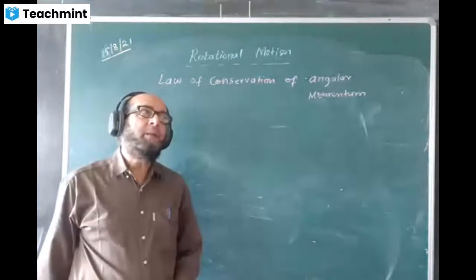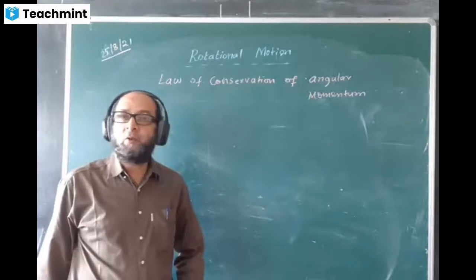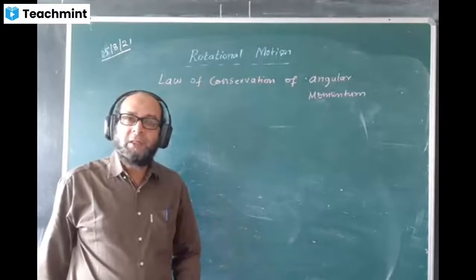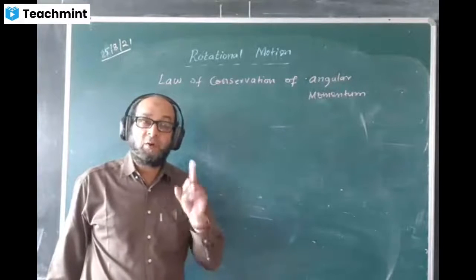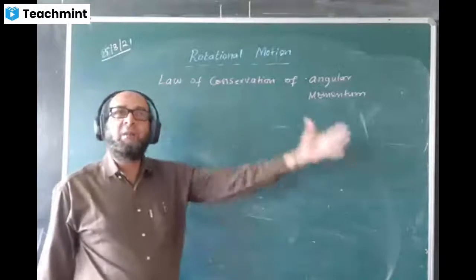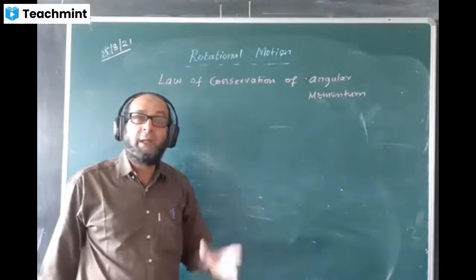What was the law of conservation of linear momentum? It states that the total momentum of an isolated system, or of a system where no external force acts on it, remains constant. That means the initial momentum of the system and the final momentum of the same system will be equal.